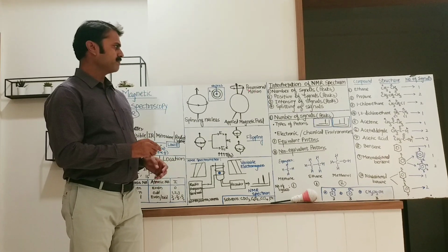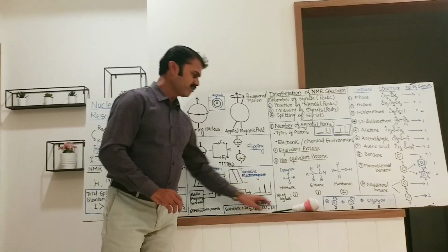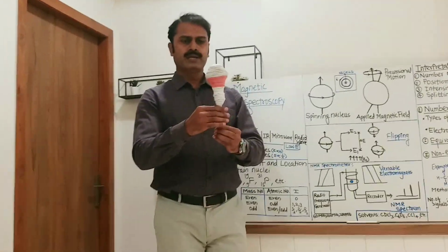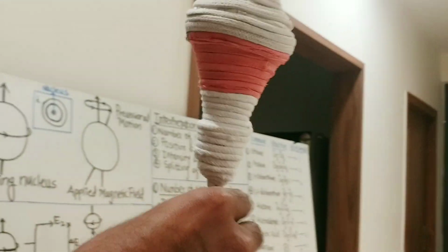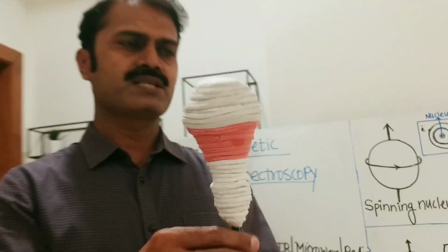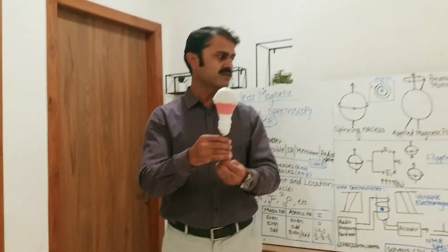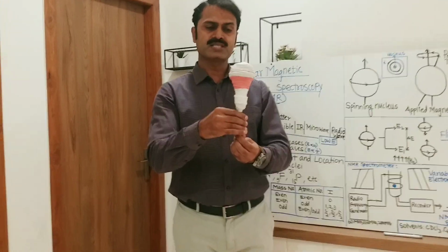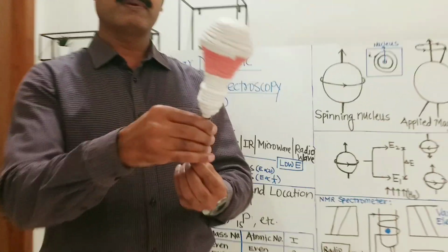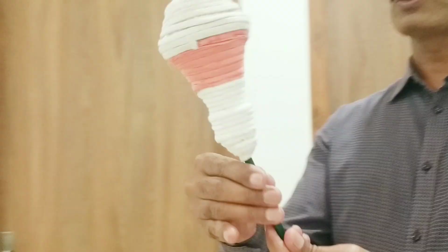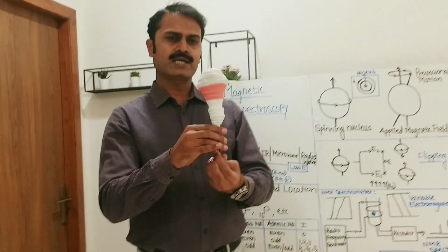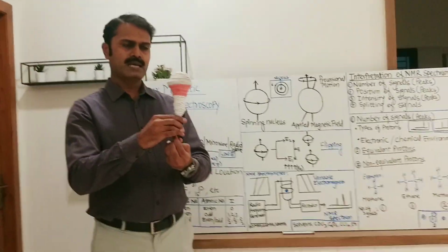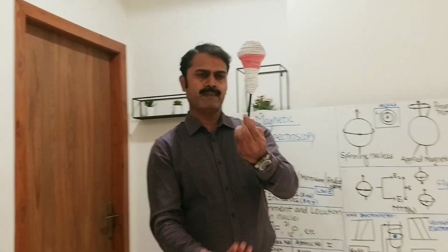To understand this precessional motion, let us take the example of top. This is the model of top. If this top spins like this, this is the spin motion of top. Suppose this is the situation in absence of magnetic field. In presence of magnetic field, this spin motion will be like this. Such type of motion is known as precessional motion, the precessional motion of nucleus. So there are two types of precessional motions. Suppose this is the applied magnetic field.